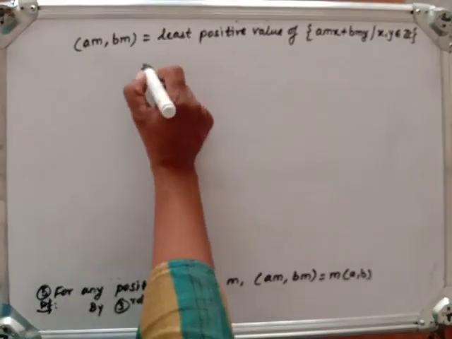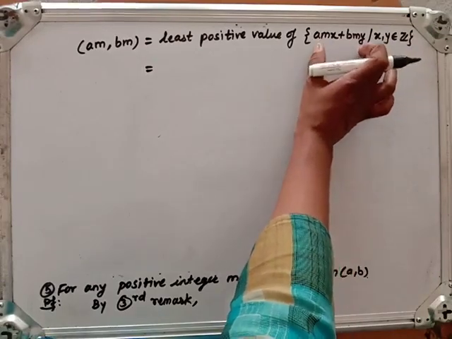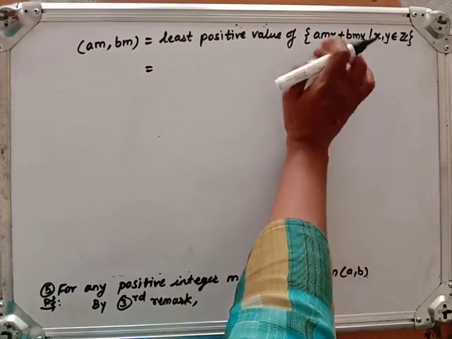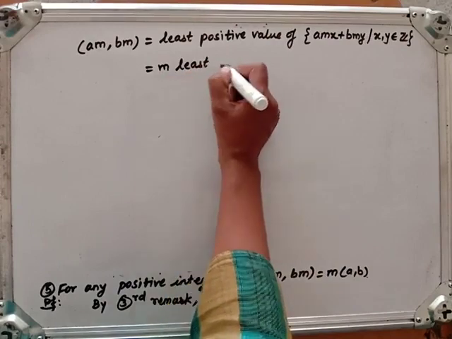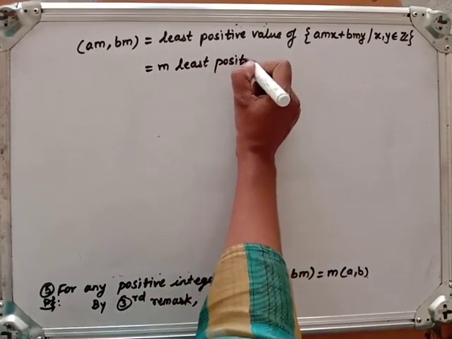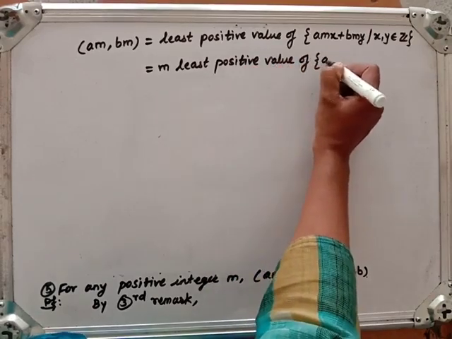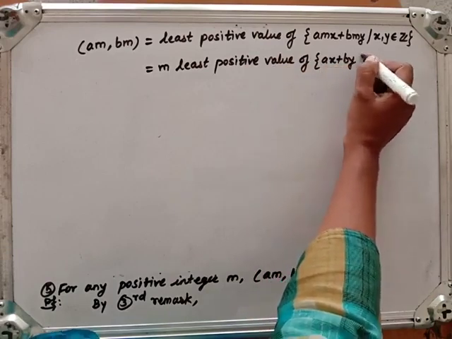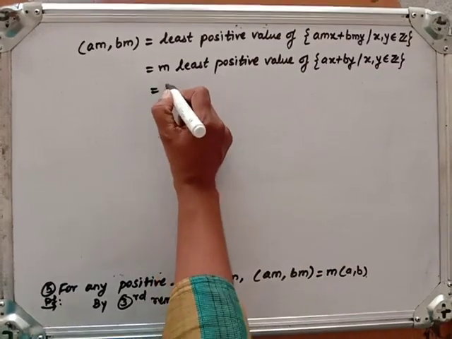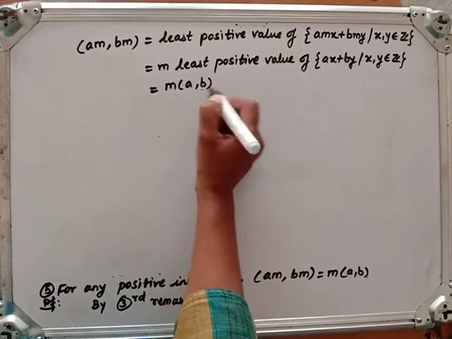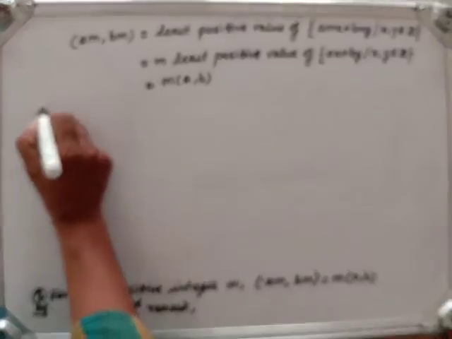And that is the same as, if we take m common from these additive terms in this set, m times the least positive value of ax plus by such that x, y belong to Z. That is the same as m times the GCD of a and b. This is the proof of this.